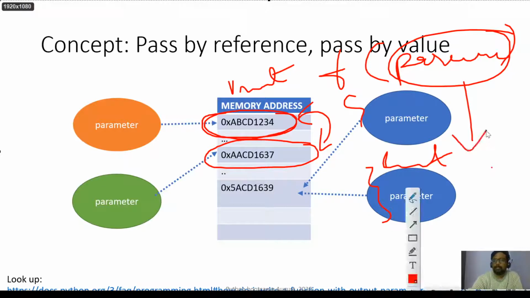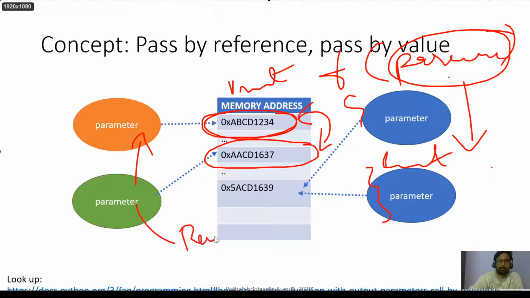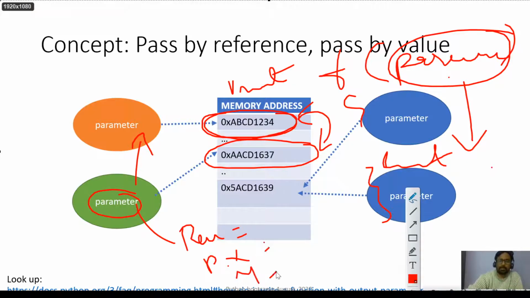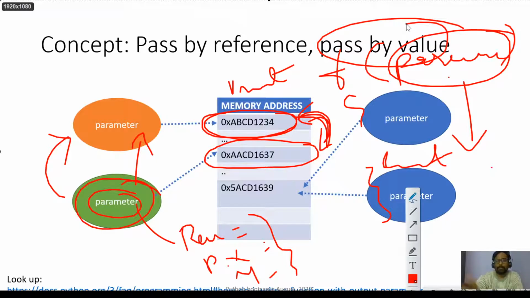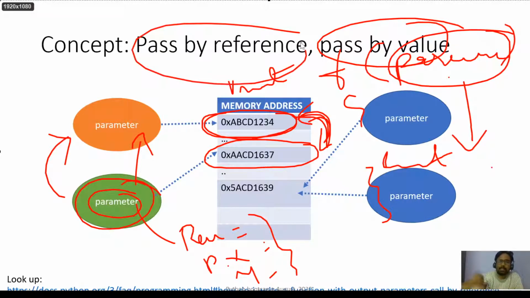That means when you modify this parameter, this won't be reflected here. You can modify this parameter, say parameter is equal to some xyz. If this parameter is an object, you can do something like parameter dot xyz, whatever it is. The changes that you make inside this parameter object or variable are not reflected here, because we have a different copy. So this is called pass by value. That means the entire value is copied.